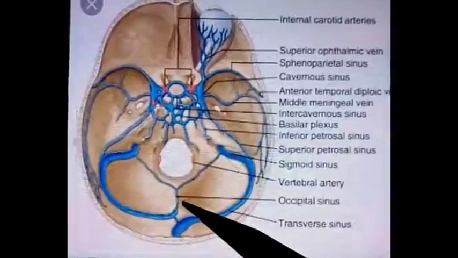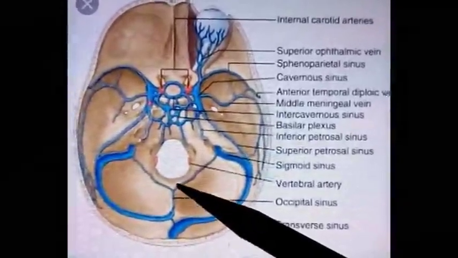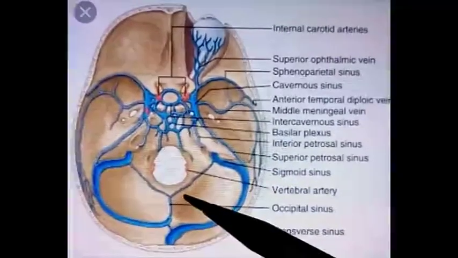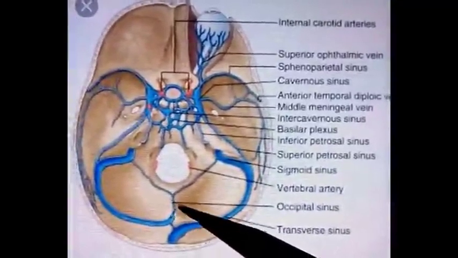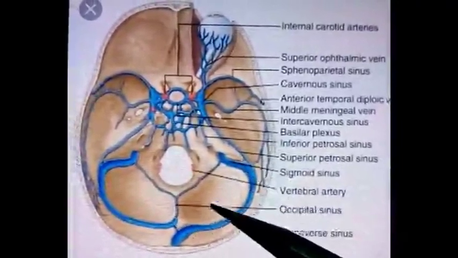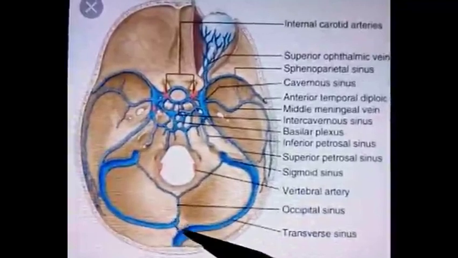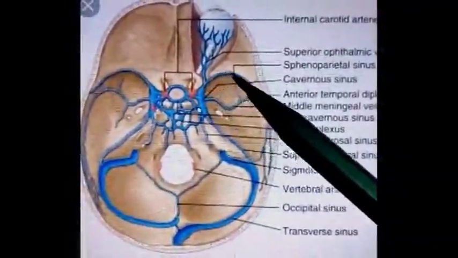Next sinus is occipital sinus. It is a small and unpaired sinus. It lies in the attached margin of the falx cerebelli and runs in close relation to internal occipital crest. It begins near the margin of the foramen magnum and ends in the confluence of sinuses. Next sinus is sphenoparietal sinus.